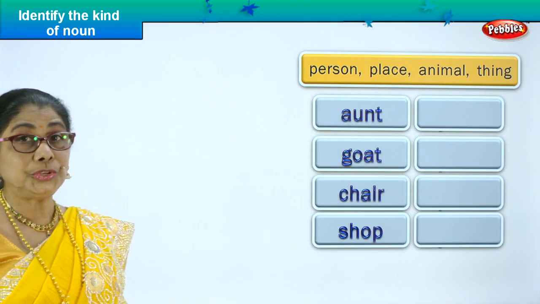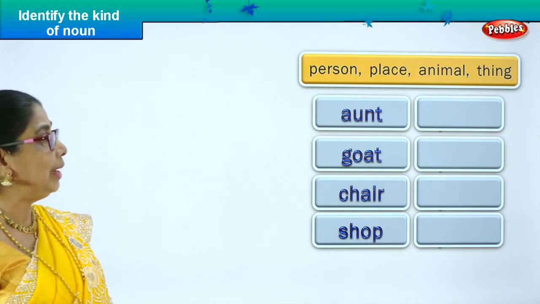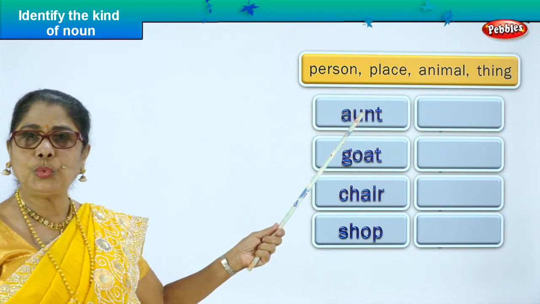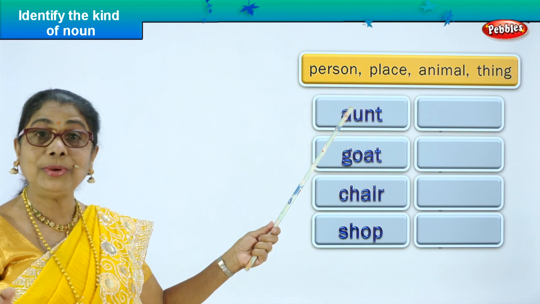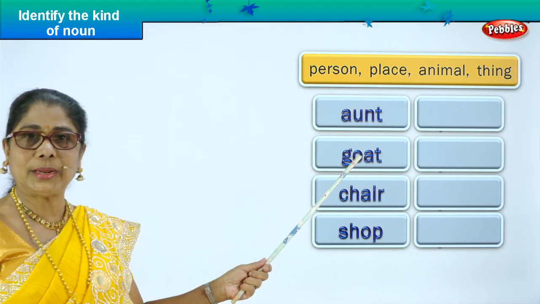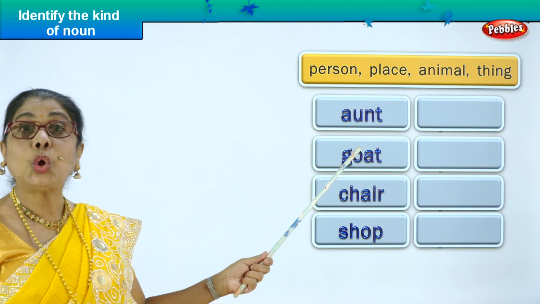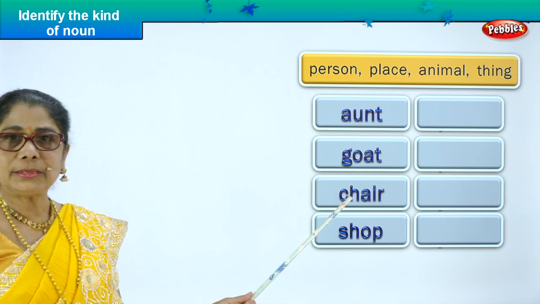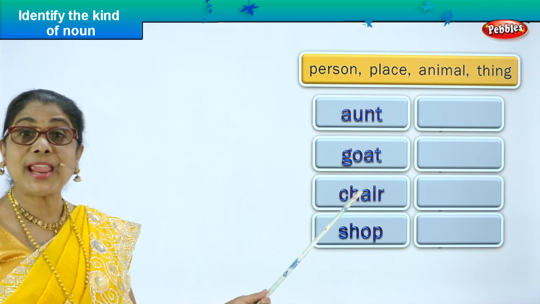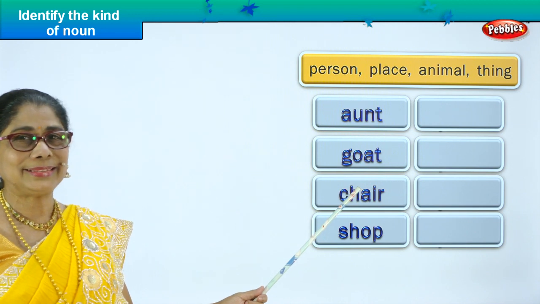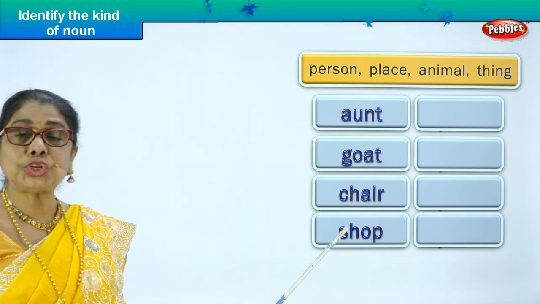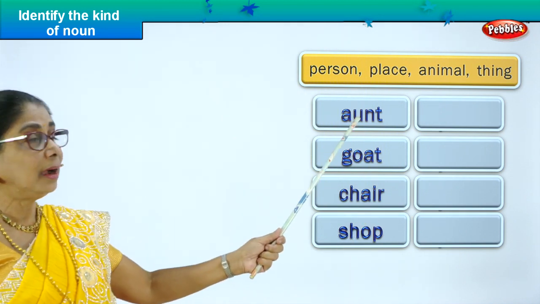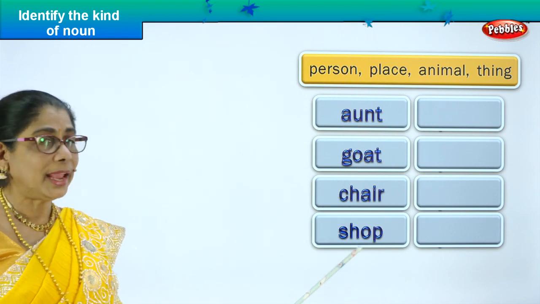Look at the nouns given to you. Let's learn to read. First word. Aunt. Spell A-U-N-T, aunt. Is it a noun? Yes. Next word. G-O-A-T, goat. Is it a noun? Yes. C-H-A-I-R, chair. Is it a noun? Yes. And the last word, shop. S-H-O-P, shop. Is it a noun? Yes.